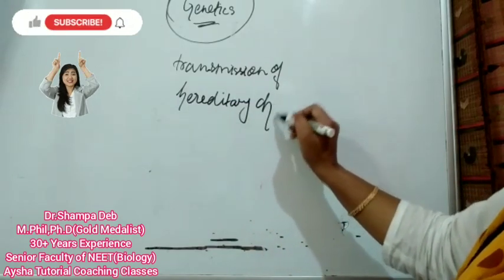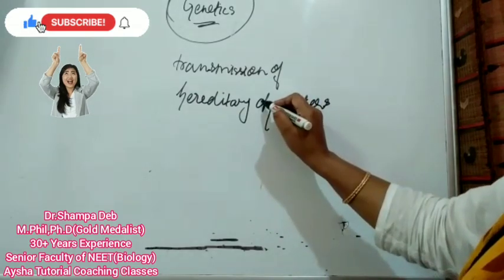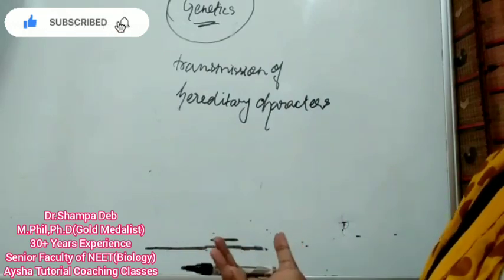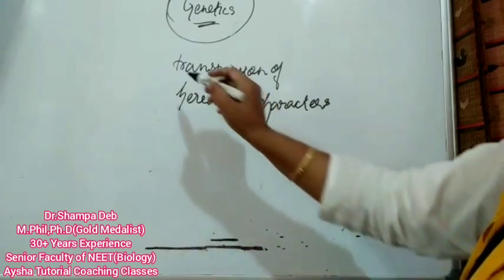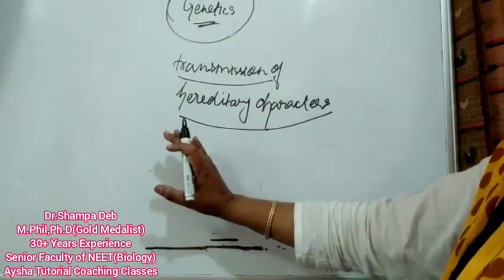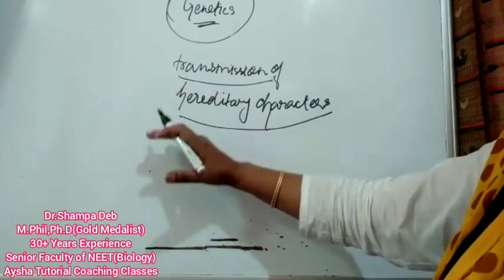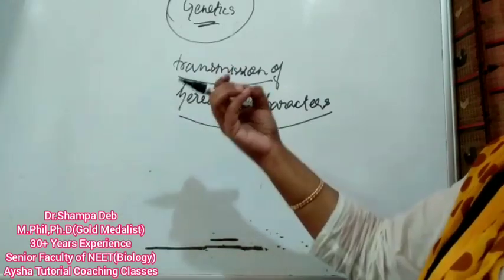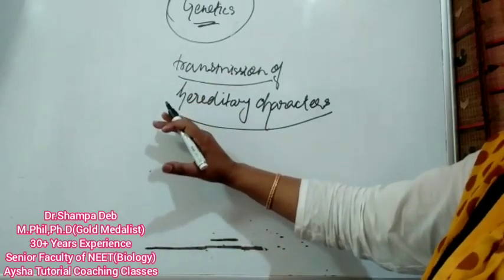What is the meaning of hereditary characters? It simply means those characters which are actually present in each of the individuals that we see around us, and of course we ourselves. Say for example, if you're talking about a mango plant, it has certain characteristics, and these will be shown by the organism's offsprings. That means the next generation, every individual will share the same kind of characteristics.